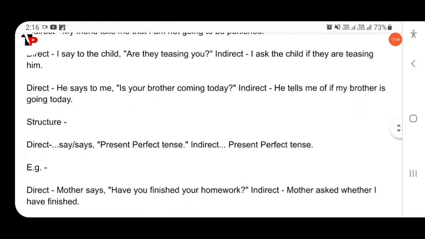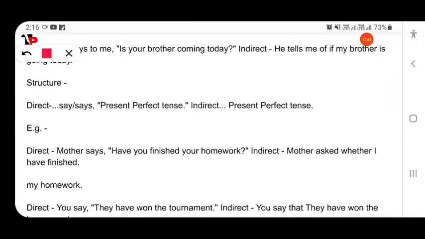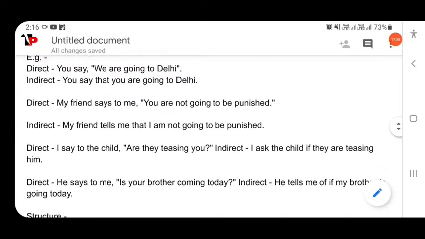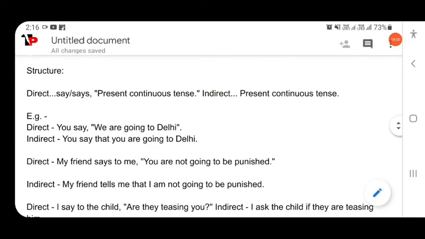Then next, present perfect tense. Direct present perfect, indirect is also present perfect tense. Here also, direct present continuous, indirect speech will follow present continuous.